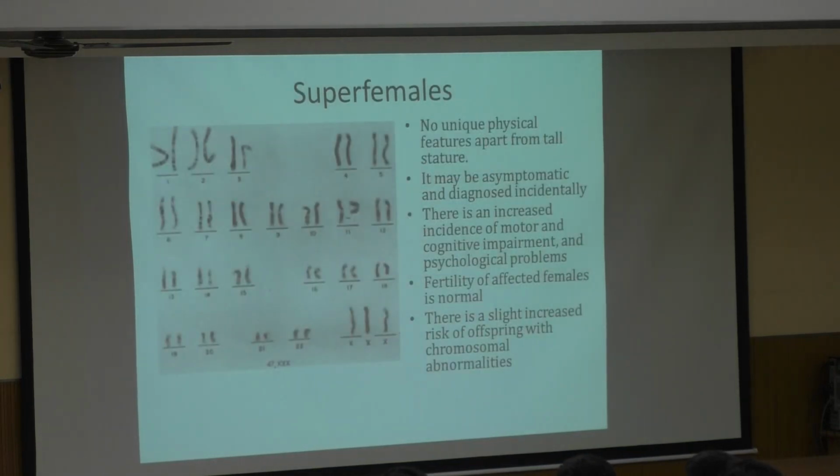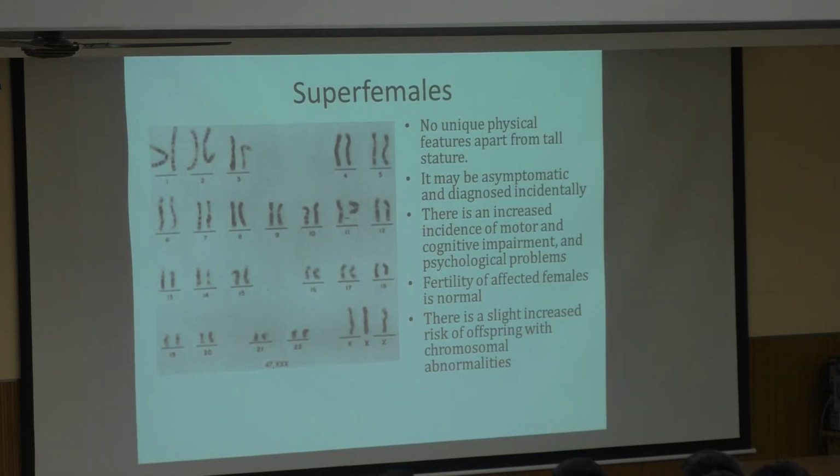Okay, so in both Turner's and Klinefelter's, one is a female, one is a male. One, the gonadal development is not complete maturation as in a female in Turner's. In Klinefelter's, though a male, an extra X chromosome creates certain female type characteristics. That's how we can remember. Super females, there is XX and X. So there is again the extra dose of X, but since it is XXX, it will be a female pattern over there.